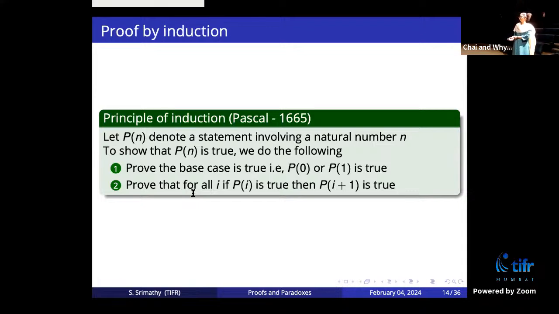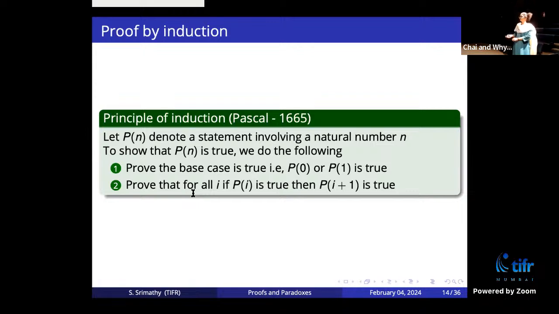Okay, then this essentially tells you that P of n is true for all n, right? Let's say you want to show that P of 5 is true. How will the proof go? P of 1 is true, that I already proved. And if P of 1 is true, by this statement, P of 2 is true. Again by this statement, if P of 2 is true, P of 3 is true. If P of 3 is true, P of 4 is true. If P of 4 is true, P of 5 is true. Okay, so therefore I show P of 5 is true.